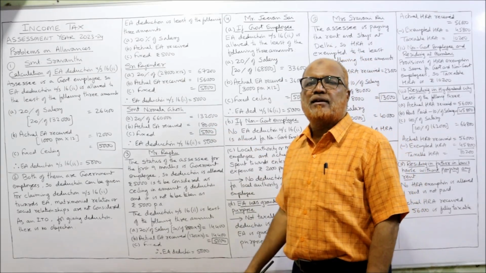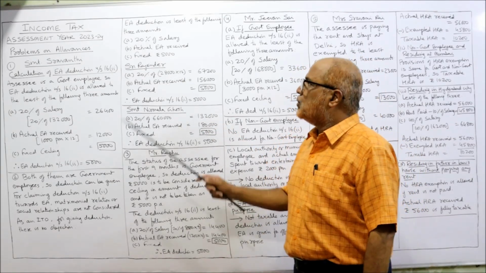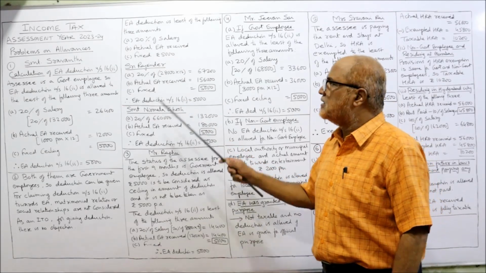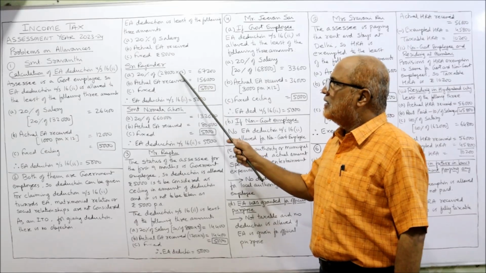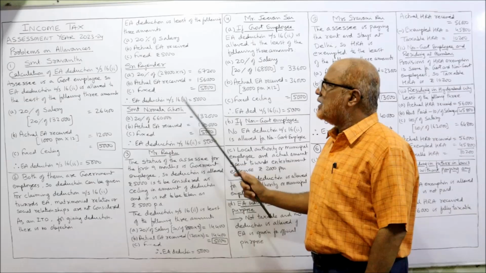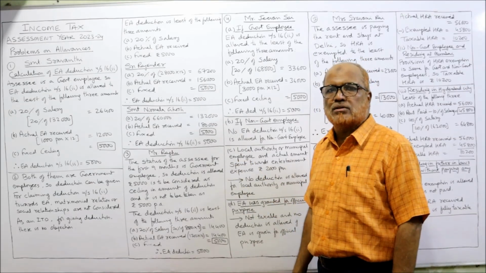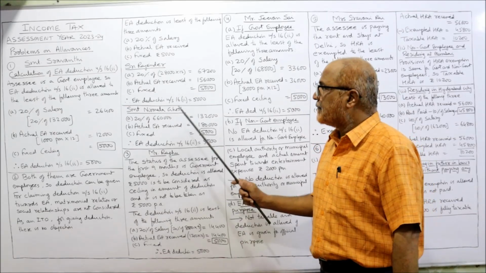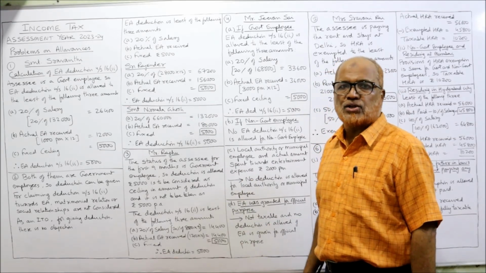First, we calculate EA deduction for Sri Raghavendra. 20% of salary. Monthly salary 28,000. 28,000 into 12, then into 20%, you will get 67,200. Actual EA received in the year 1,56,000 or fixed ceiling 5,000. Least of these three, 5,000 is allowed as deduction.